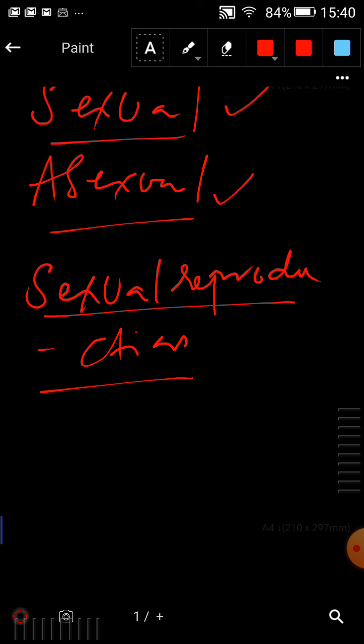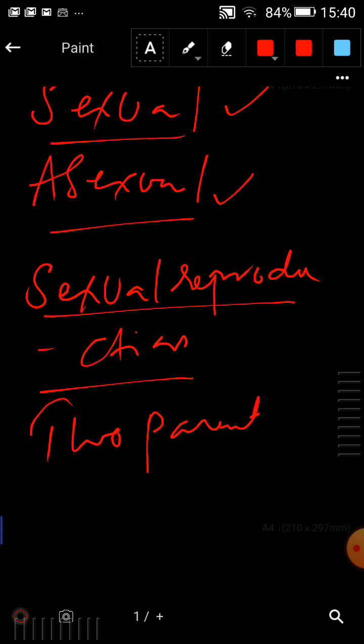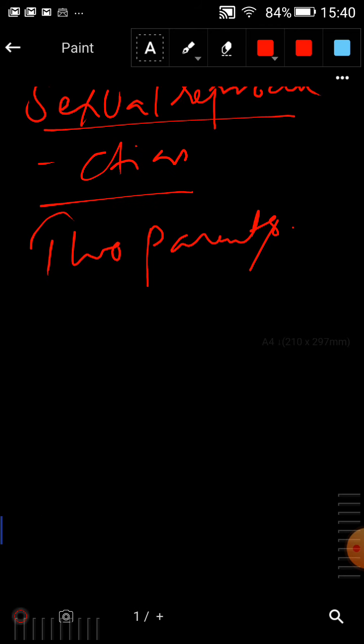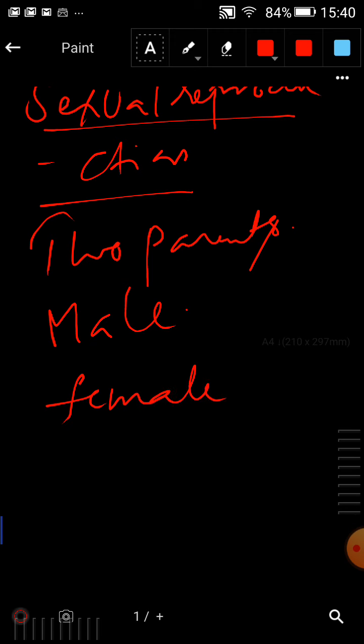In sexual reproduction there is involvement of two parents. One is male, the other one is female. So male and female parents are involved in sexual reproduction.